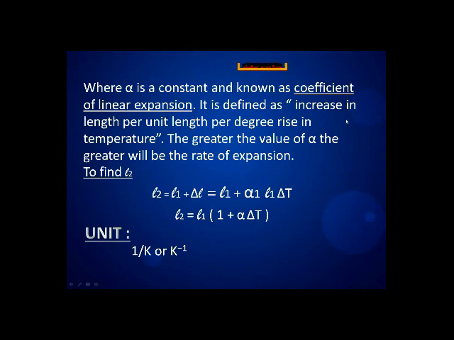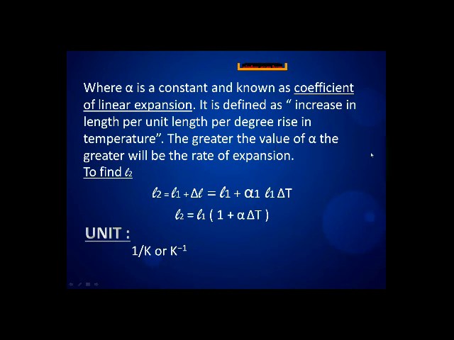It is defined as the increase in length per unit length per degree rise in temperature. In other words, alpha is the ratio between the change in length and the product of the original length and temperature change.